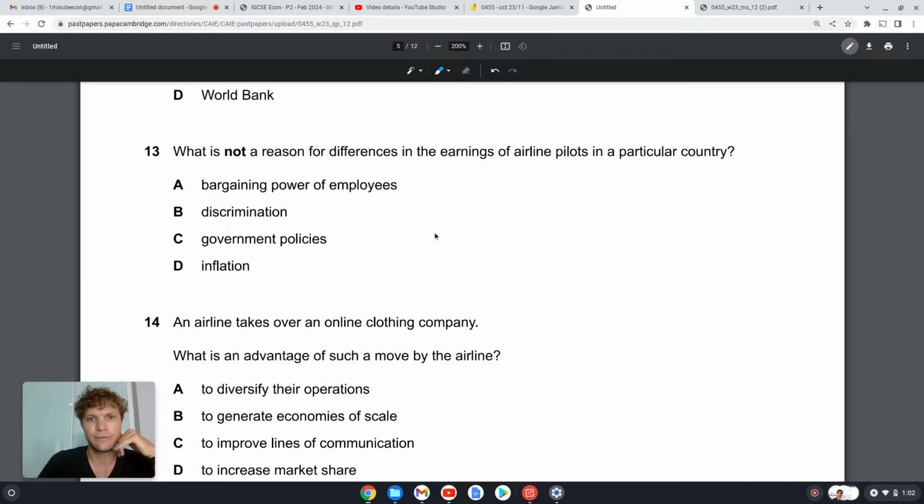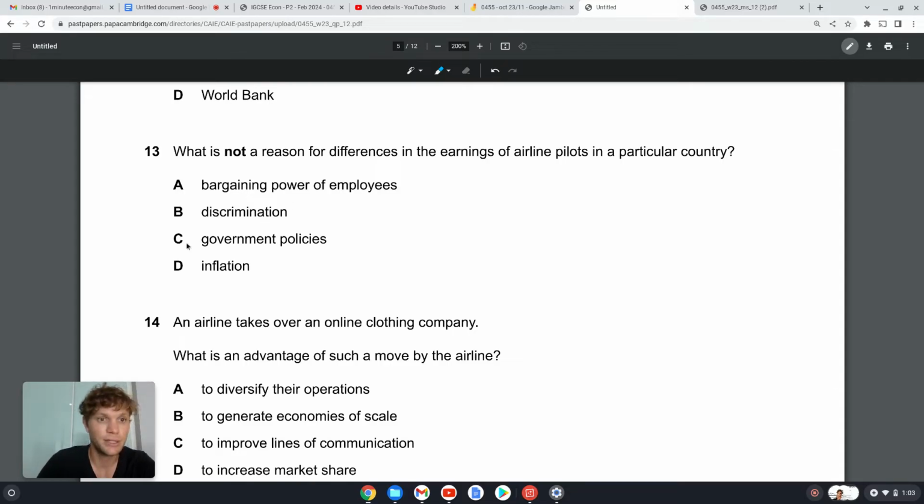13. What is not a reason for differences in earnings of airline pilots in a particular country? So in a particular country, pilots receive different amounts of earnings for whatever reason. Bargaining power of employees, yep. So maybe some of these pilots are in a trade union, so their trade union bargains for higher wages for them. So that could be true. B, discrimination, yeah. For some reason, maybe we've seen in the past that in some situations women get paid lower salaries than men, so that is a difference in earnings, and that's a discriminatory wage policy.